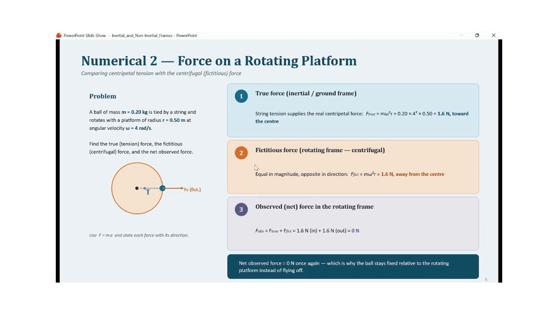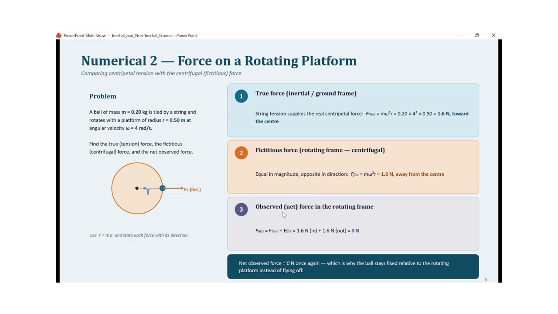Okay. Then the fictitious force, which appears to be acting in the rotating frame or the non-inertial frame. It is actually the centrifugal force. So this will be equal in magnitude but opposite in direction to this true force. So again it is 1.6 Newton, but it is now directed away from the center.